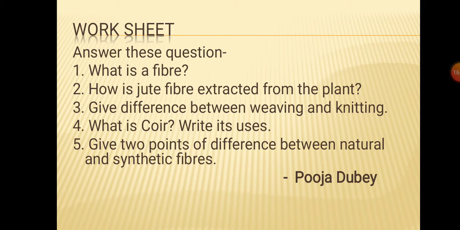Fourth one: what is coir? Write its uses. Remember, it is a natural fiber; write where it is obtained from and what its uses are. And the fifth one is you have to write two points of difference between natural and synthetic fibers, as I have told you many points during the explanation.